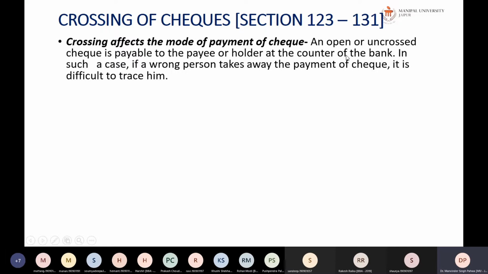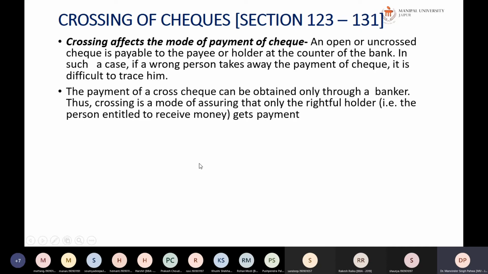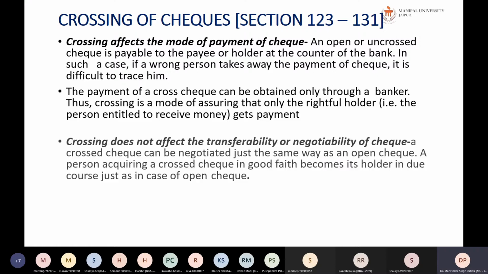Okay, so the crossing affects the mode of the check. Yes, an open or uncrossed check is payable to the payee or holder at the counter of the bank. In such a case, if a wrong person takes away the payment, it is difficult to trace him. So the payment of the cross check can be obtained only through a banker. Therefore, crossing is a mode of assuring that only a rightful holder, meaning the person who is actually entitled to receive the money, gets the payment.